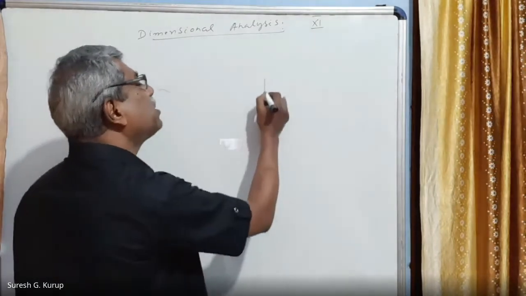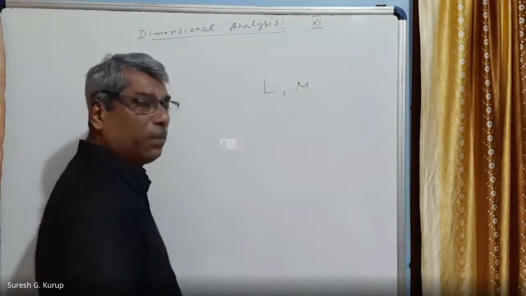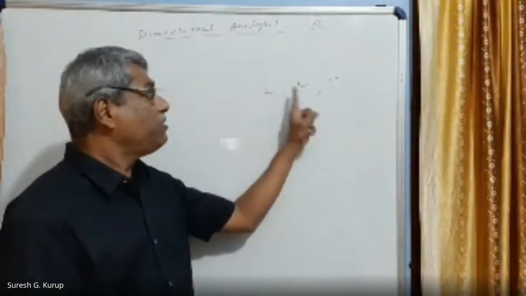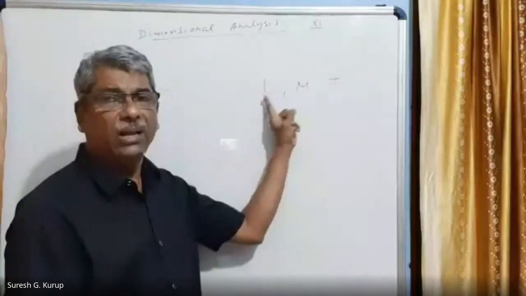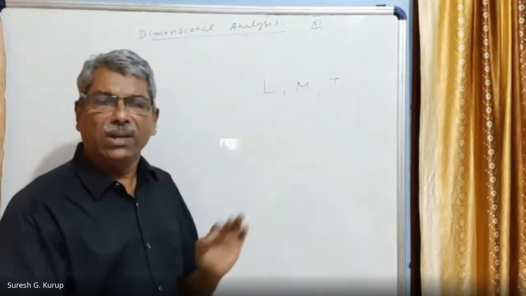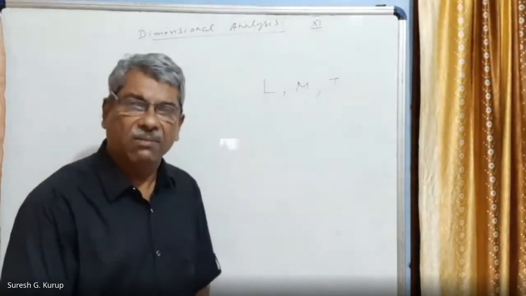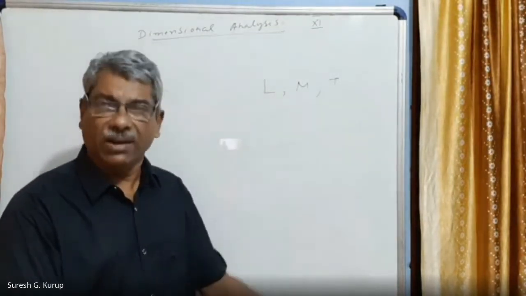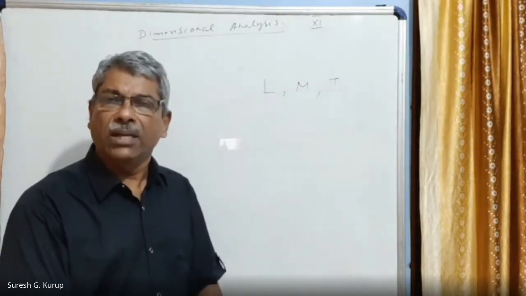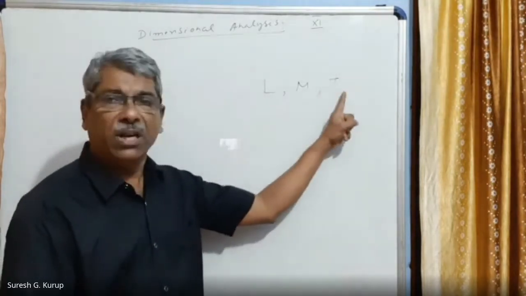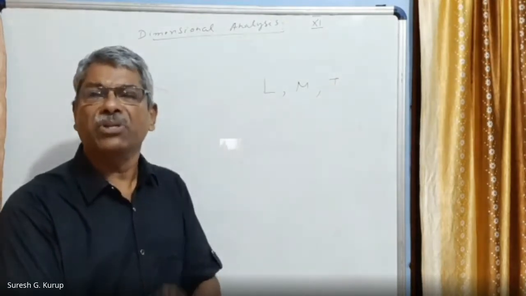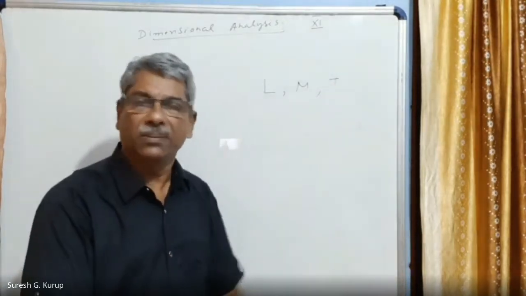And unit of mass I will take as capital M. And unit of time I will take as capital T. Using L, M, and T, length, mass, and time, with some powers applied to these units, we can represent any physical quantity, whether it is fundamental or derived. When we represent a physical quantity in terms of the units of fundamentals raised to some powers, it is called the dimension or dimensional formula of the physical quantity.